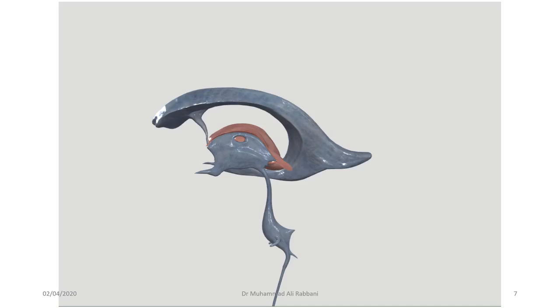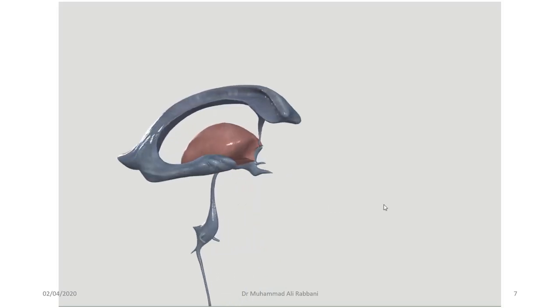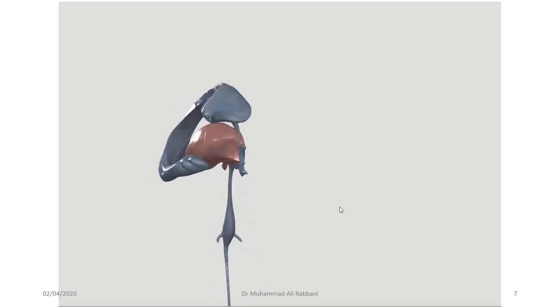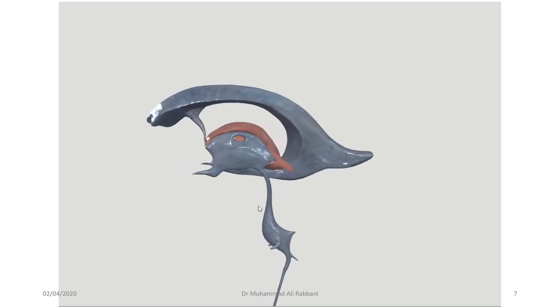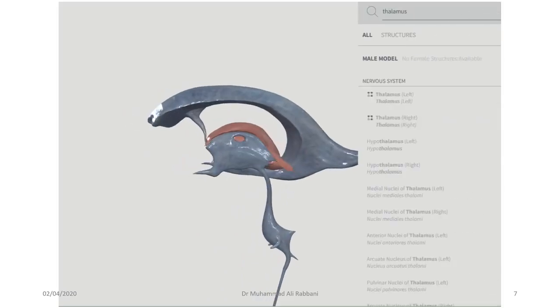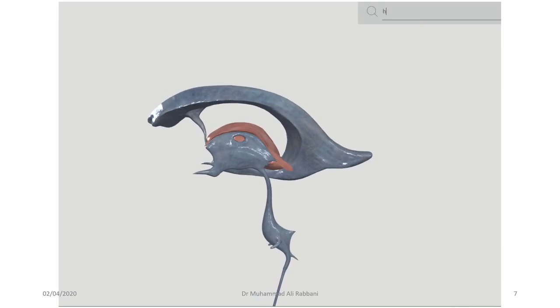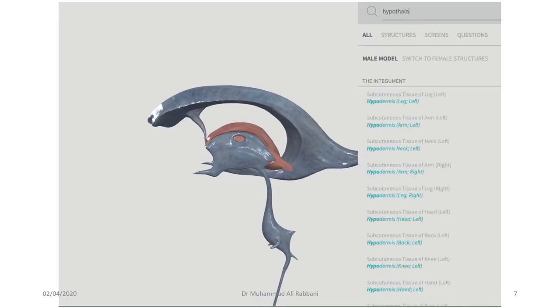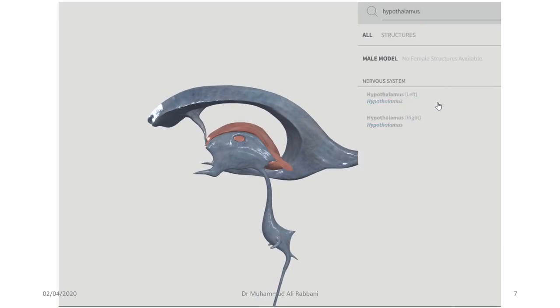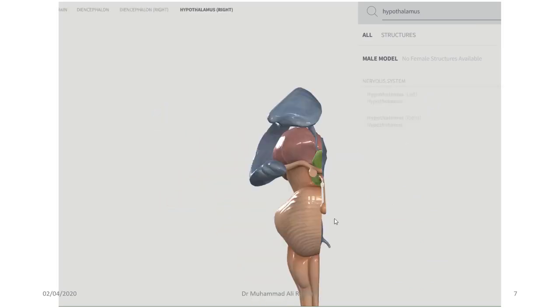So let's add it to the picture. So this is a quick view I am giving you that the lower part of the third ventricle that is not covered by thalamus from each side. So I am adding hypothalamus to the picture. This is the right sided hypothalamus.